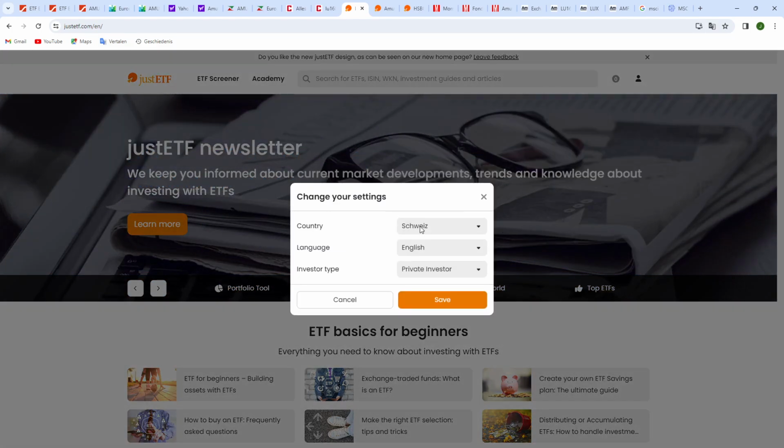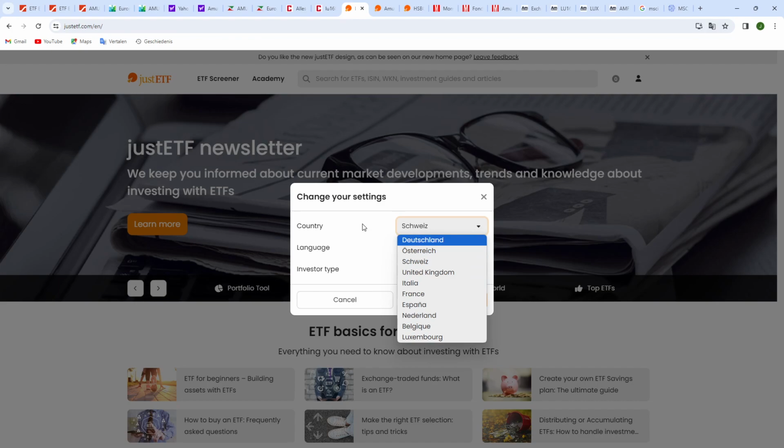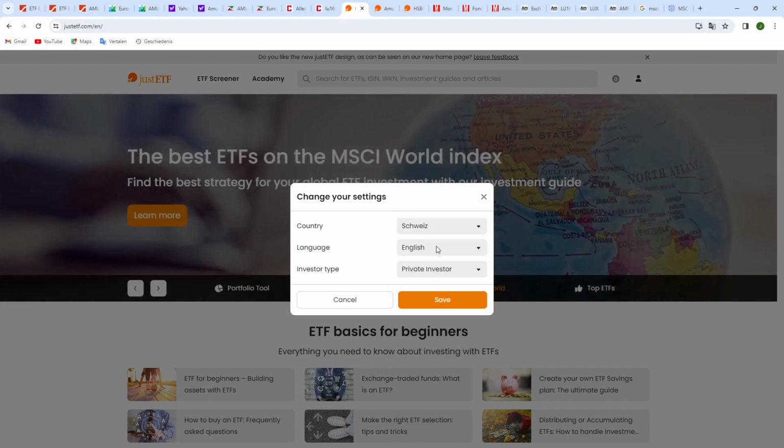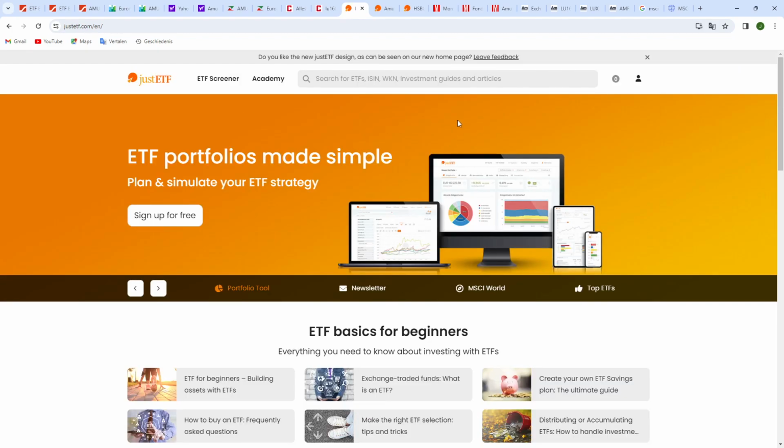So when you click on it, you can select your country. So you can choose it there, choose your language, and then say save. And when you do it, then you're always on the right region.